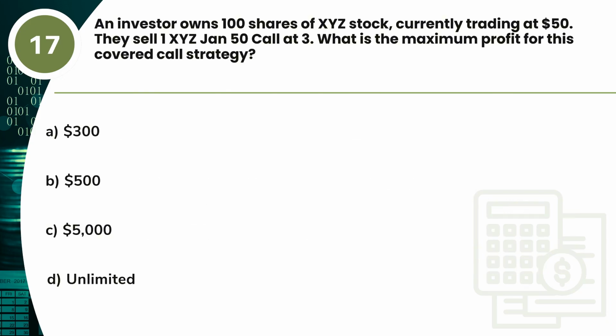Question 17. An investor owns 100 shares of XYZ stock, currently trading at $50. They sell one XYZ Jan 50 call at 3. What is the maximum profit for this covered call strategy? A. $300. B. $500. C. $5,000. D. Unlimited.